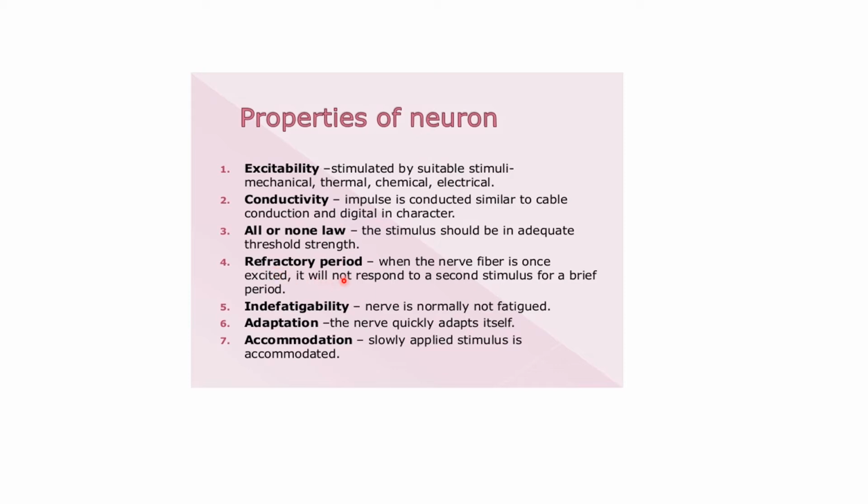Next is refractory period, where the nerve fiber, once excited, will not respond to a second stimulus for a brief period of time. So it will respond to only one impulse at a time. Indefatigability: nerve is normally not fatigued but might be fatigued. Adaptation: the nerve quickly adapts itself, and accommodation: slowly applied impulse is accumulated.